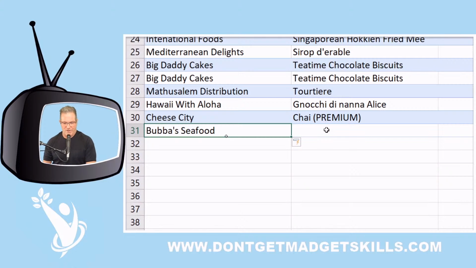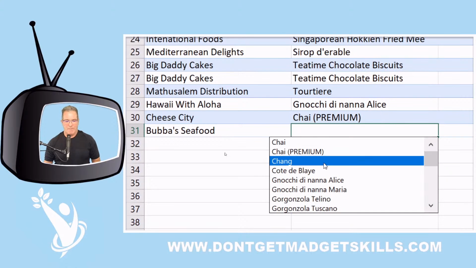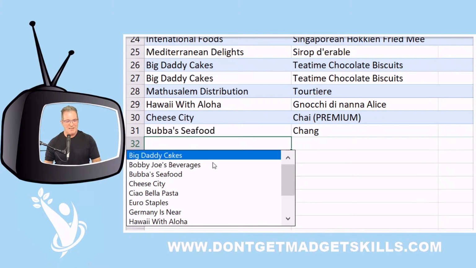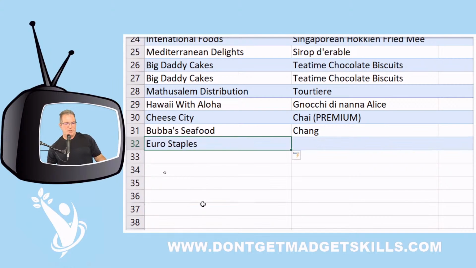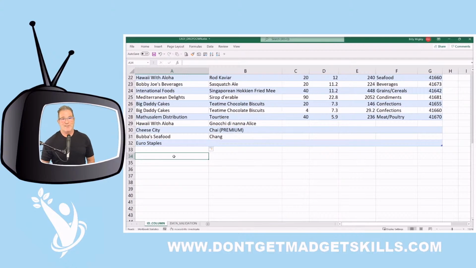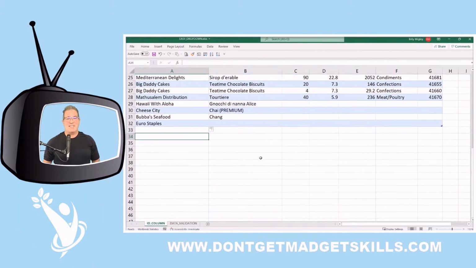So right here, next cell, right click K, whoops, letter K, that's chain. And then watch this again, right click K, and now we go Euro Staples. And you see how our formatting is being preserved? The banded rows, the zebra lines, they're actually called banded rows. That's because we're in a table. And that's it, my friends. That's how you can create a drop-down list without having to use data validation. Right click, okay, just like that.